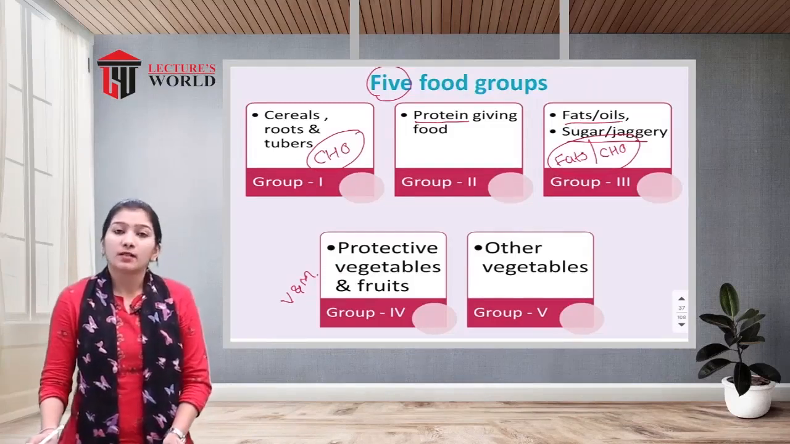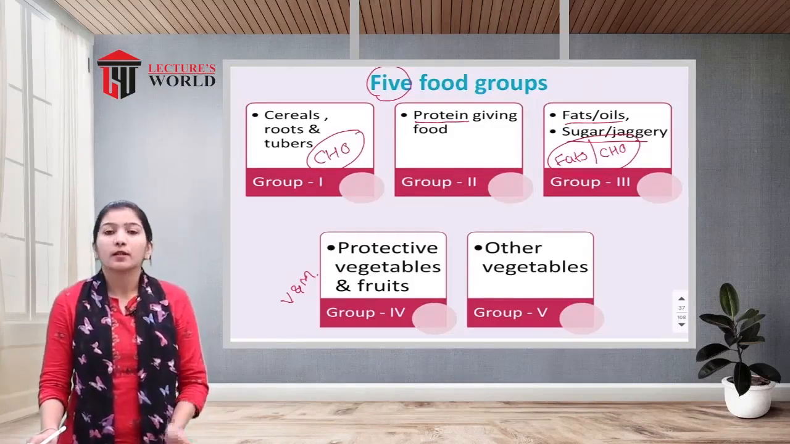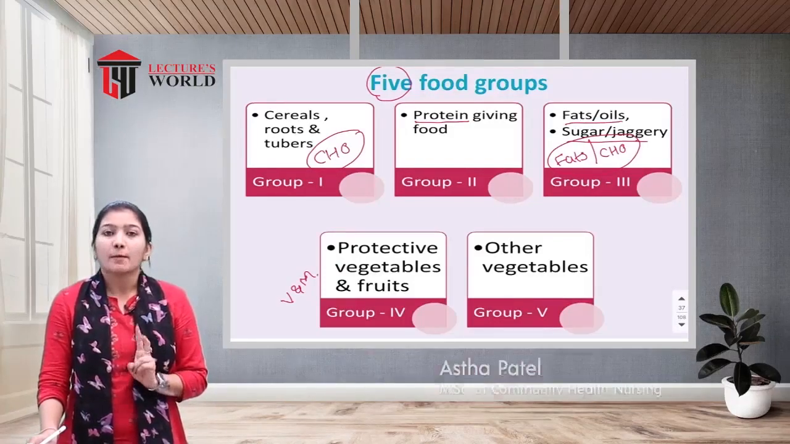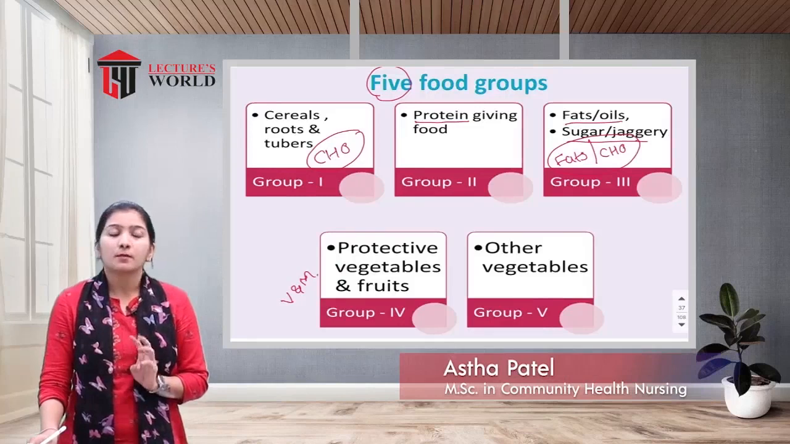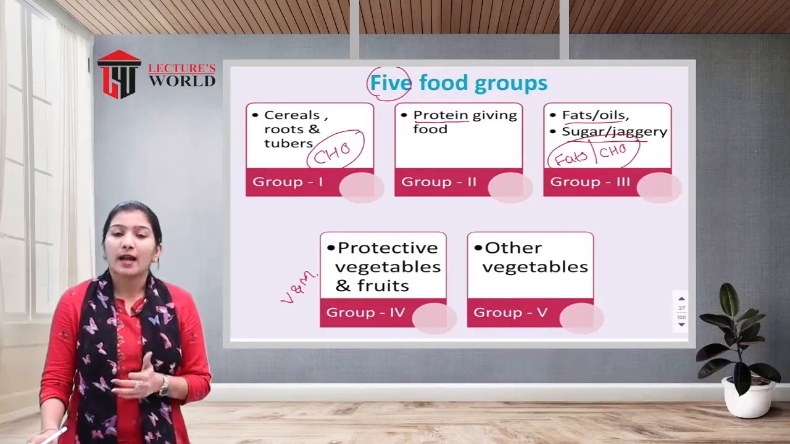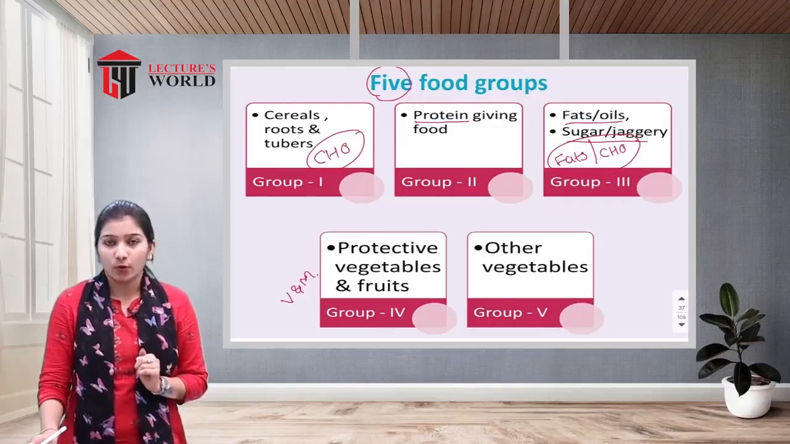So we have discussed the classification of food. It is divided into 5 types: by their origin, by their chemical composition, by their predominant functions, by their nutritive value, and the last one is the 5 food groups.